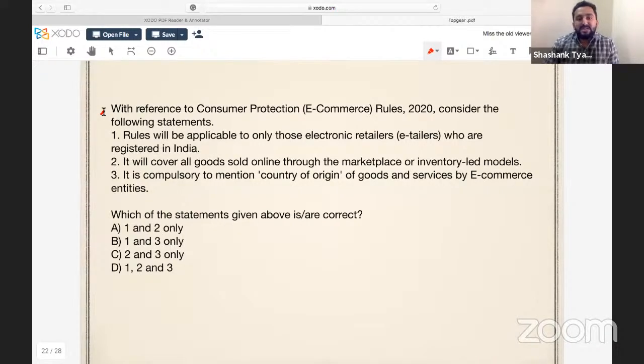With reference to the Consumer Protection E-commerce Rules 2020, consider the following statements. Rules will be applicable only to those electronic retailers, e-tailers, who are registered in India. You have to identify the correct one. This statement is completely wrong.